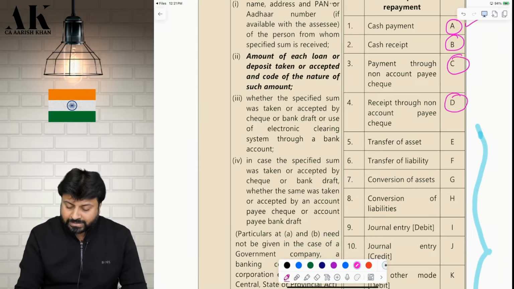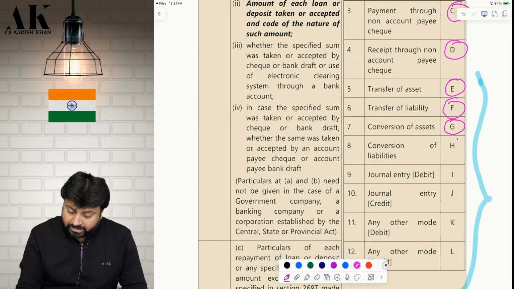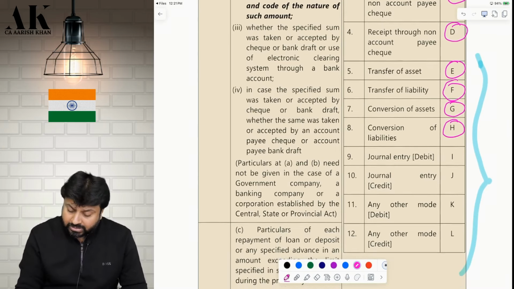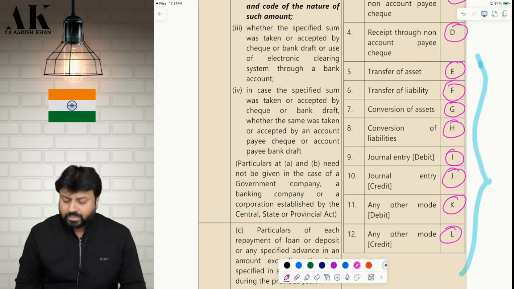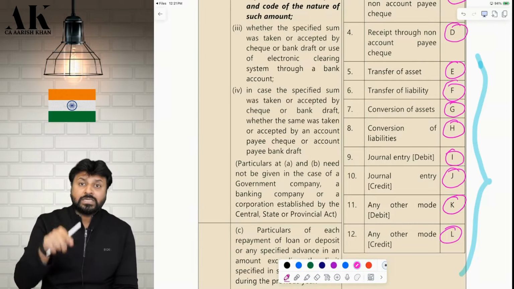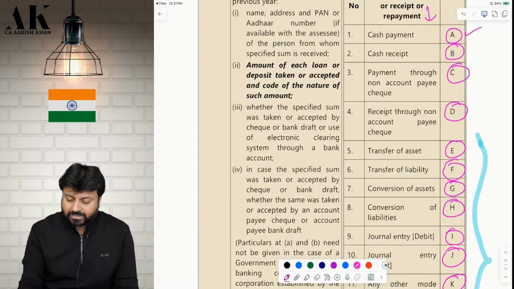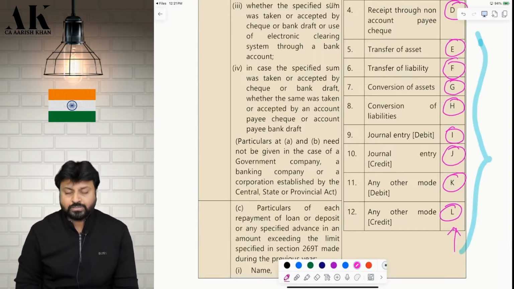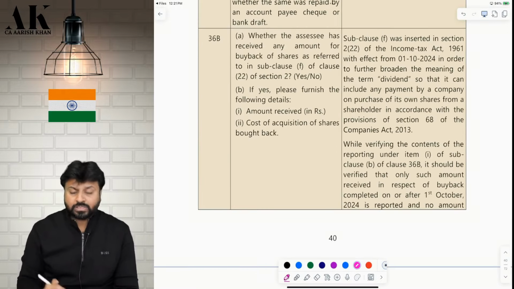Non-account payee cheque receipt, then D. Transfer of asset, then E. Transfer of liability, then F. Conversion of asset, then G. Conversion of liability, then H. Journal entry debit, journal entry credit, any other mode, K, and L. So now you have to mention this code number along with your nature of transaction. Your nature of transaction can be this, and your code number will be this. You have to mention this in both 269SS and 269T. In both sections you have to mention this.